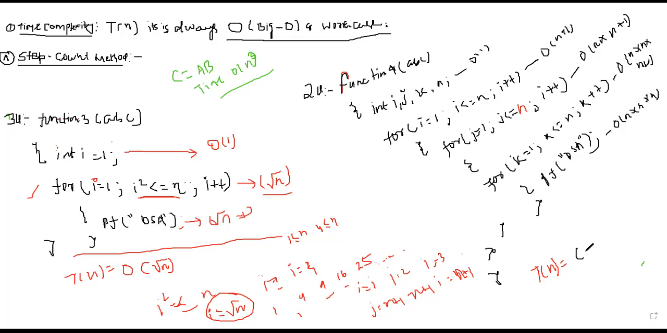Then what is the time complexity? It will be order of, which is the highest function? n into n plus 1. The maximum power will be n cube. So we will ignore all the other terms because we have to take the higher function. So it will be order of n cube.